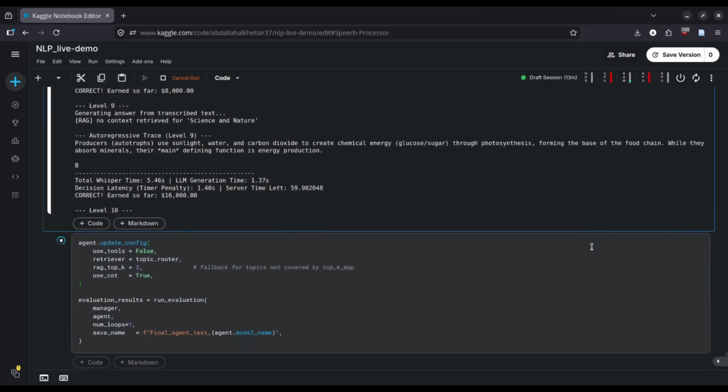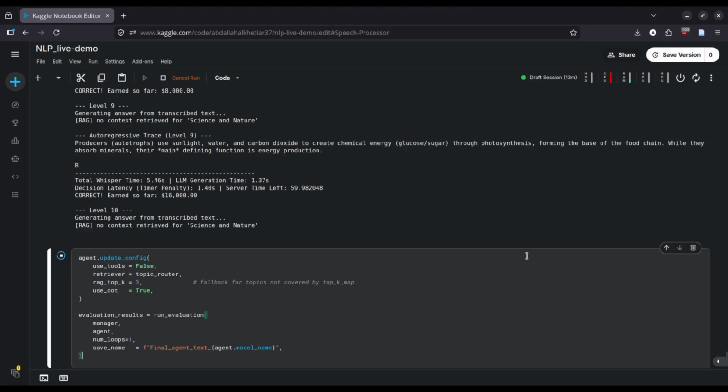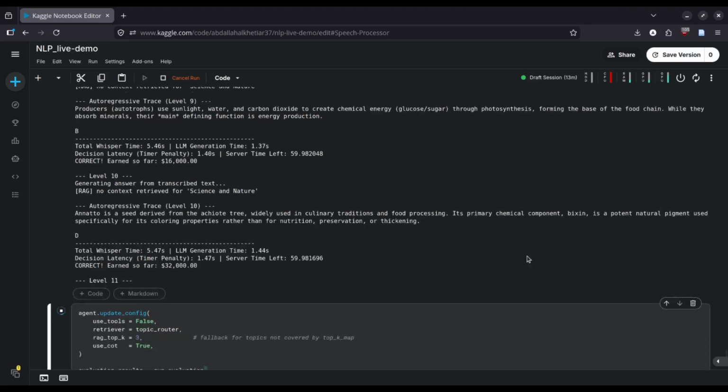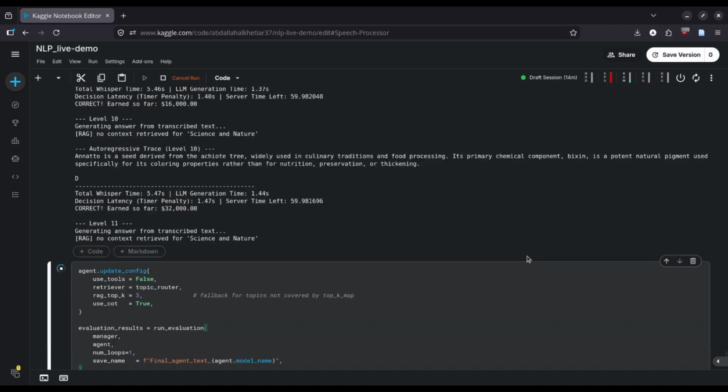Once this loop has finished, we can check the other one and see how it goes. That will be it for the demo. Perhaps we can stop it earlier as well if needed.